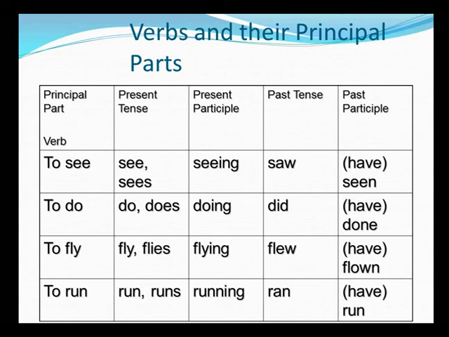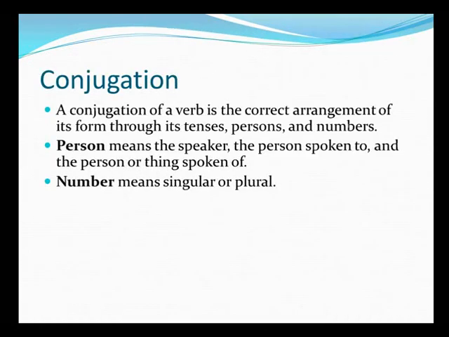Now we'll be talking a little bit about conjugation. So what is conjugation? Conjugation of a verb is the correct arrangement of its form through its tenses, persons and numbers. Person means the speaker, the person spoken to, and the person which is being spoken of. The number means singular or plural. Let us understand with the help of some examples.